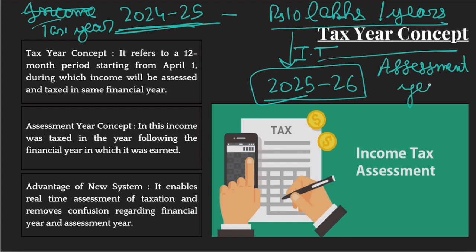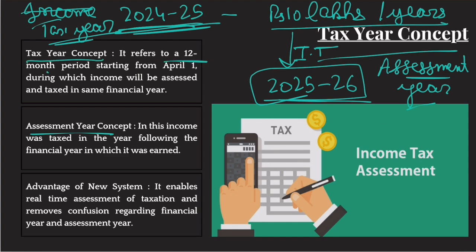So earlier, you used to pay taxes on your previous year's income. This was the assessment year concept. So the assessment year would be different from the tax year. 2024-25's income would be taxed in 2025-26. This was the methodology that was followed. But the finance minister says that now we have the technology to assess the income in the current year only, in the tax year only. Therefore, from next year onwards we are going to follow the tax year concept.